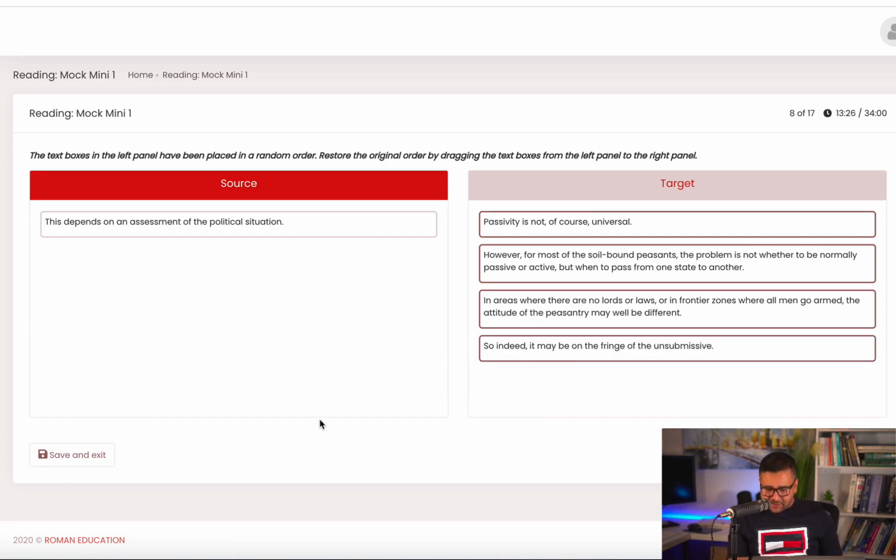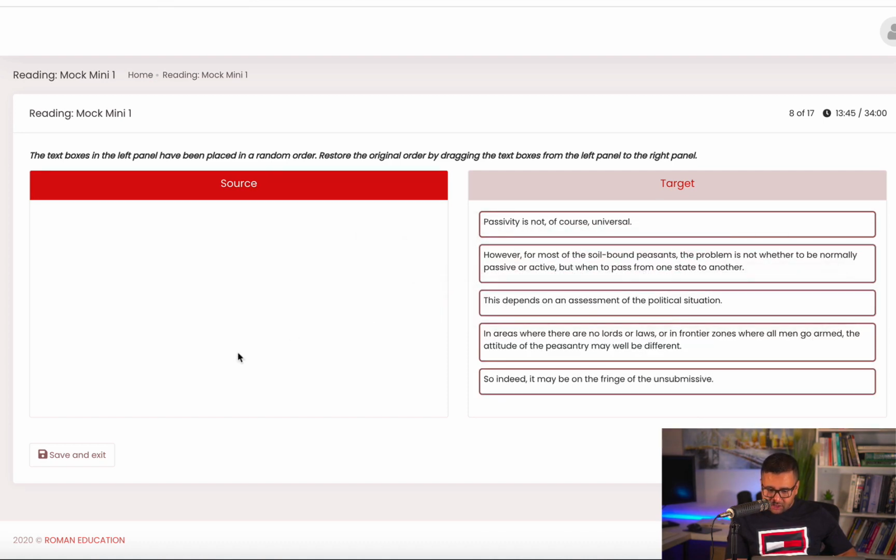Now, I just realized that maybe I have made a mistake here. Why? Because I feel like this sentence cannot be put anywhere. Because if I put it here, this depends on, it would not make any sense. Because this depends on means what depends on. So I think this one should be here. Passivity is not, of course, universal. For most soil-bound peasants, the problem is not whether to be normally passive or active, but when to pass from one state to another. So that means it depends on something, right? And that's why it says this depends on an assessment of the political situation.